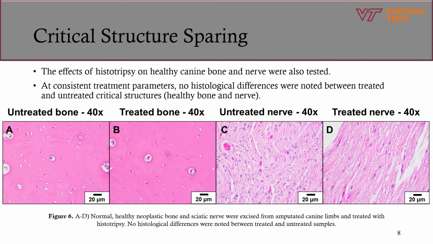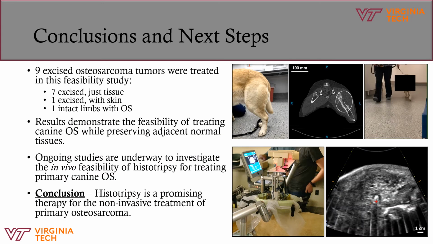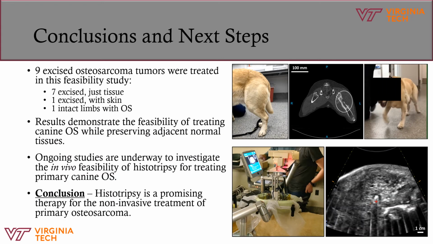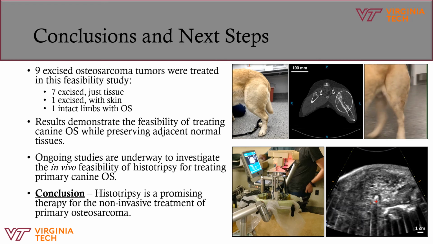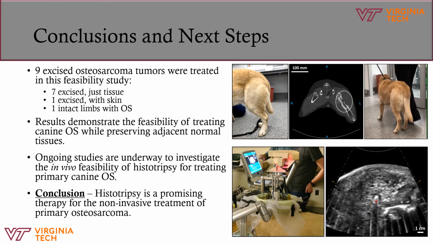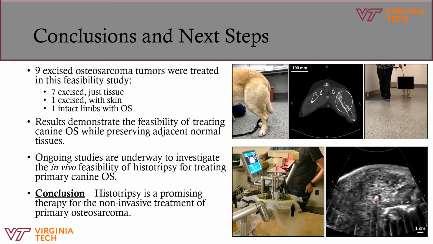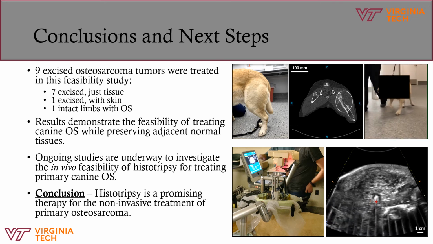Using the same experimental setup, the effects of histotripsy on healthy canine bone and nerve were also tested. At consistent treatment parameters, no histological differences were noted between treated and untreated critical structures. In conclusion, 9 excised osteosarcoma tumors were treated in this feasibility study. As discussed, results demonstrate that treating canine OS while preserving adjacent normal tissues is feasible using histotripsy.